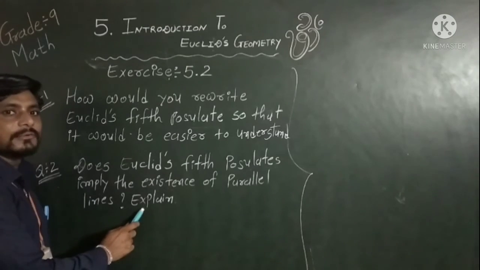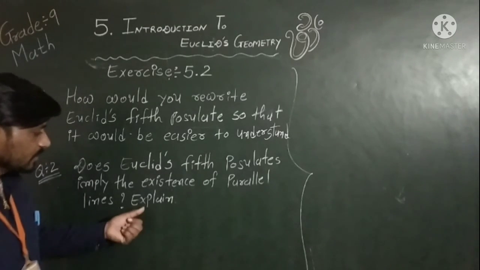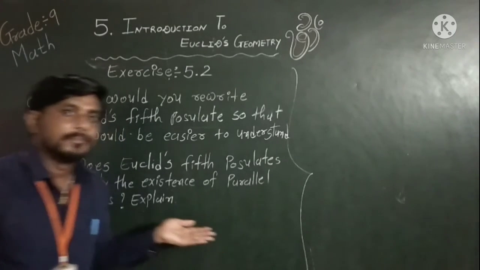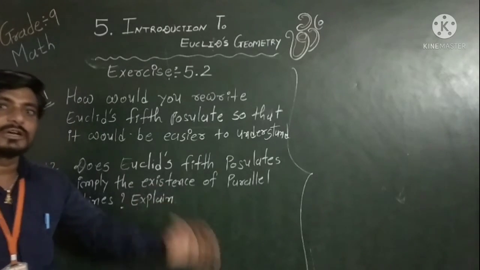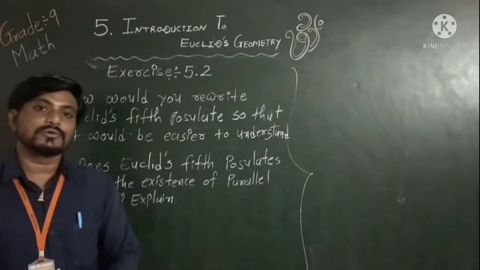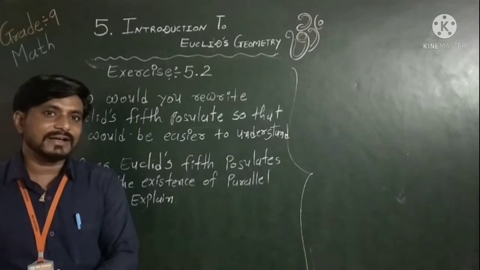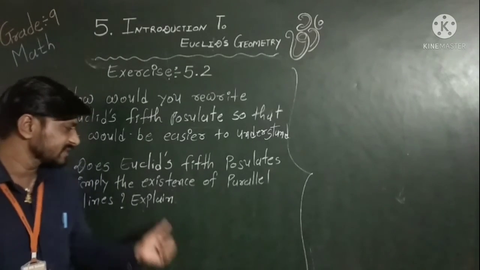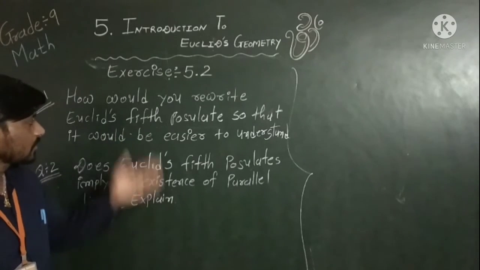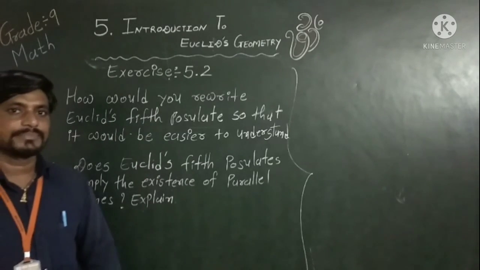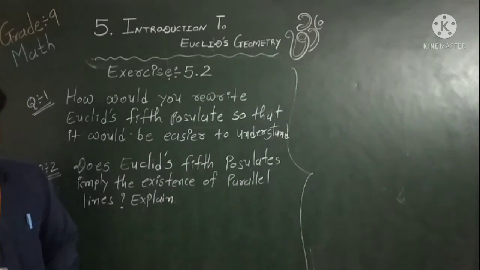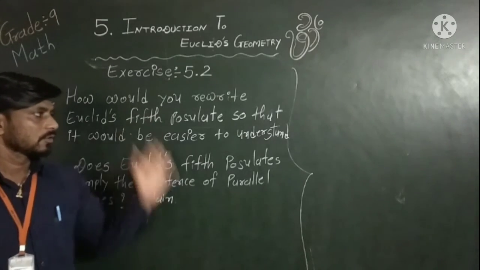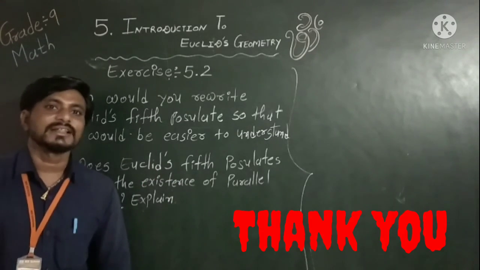And why? We have to explain here. So we can write, because if the sum of interior angles equals two right angles, then the lines do not intersect anywhere. So it's an easy one. So this is all about these two questions. I hope you all have understood. Okay. Go through the examples and thank you very much.